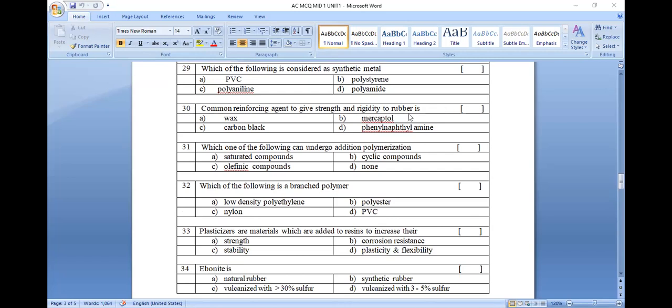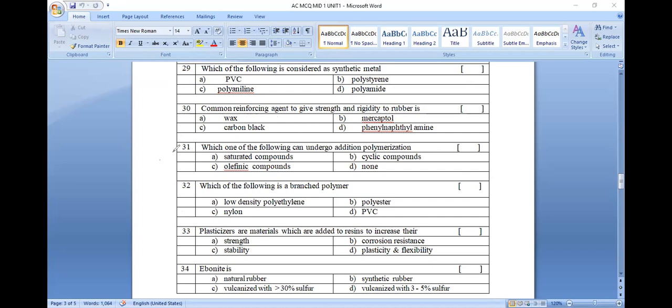Question number 30. A common reinforcing agent to give strength and rigidity to rubber. If I add carbon black to the rubber, the strength of the rubber will increase. Carbon black is known to be a reinforcing agent. Regarding fiber reinforcer materials, as discussed last time: carbon fiber, glass fiber, and aromatic amide fiber reinforcer materials.